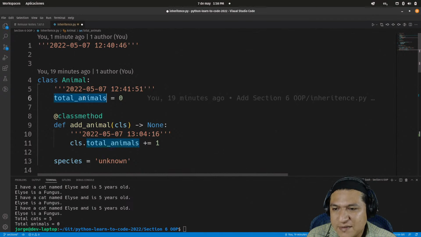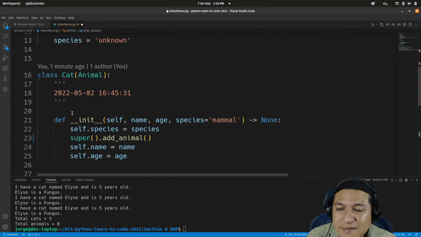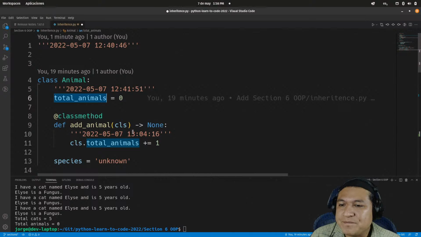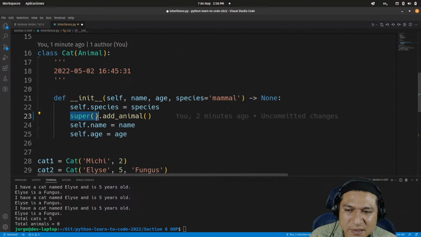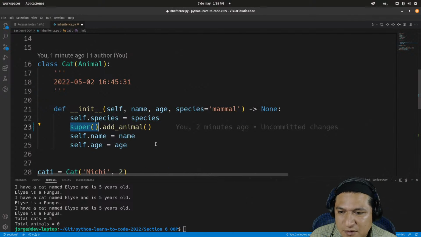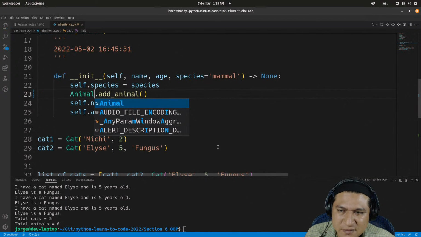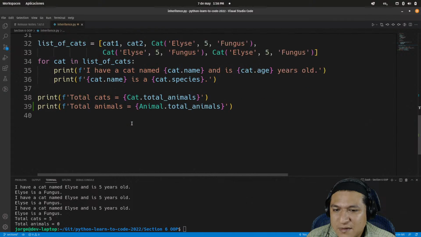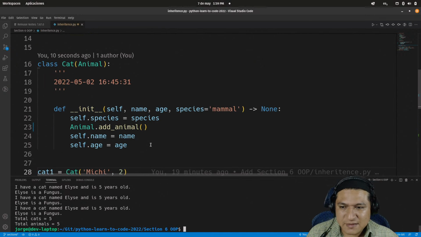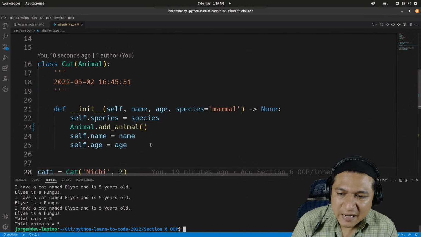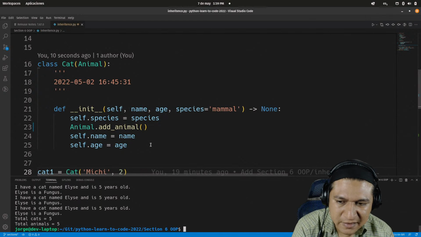But I'm not modifying this. I'm creating a copy for cats, and that's what's going to be modified. I'm not modifying the animal itself. And even if I replace this with animal, I don't think it's going to work. Or maybe it is. Let's see. And now, did I save it? Yes. That works. Okay. So super is different from the actual name of the class. Okay, I get it now.